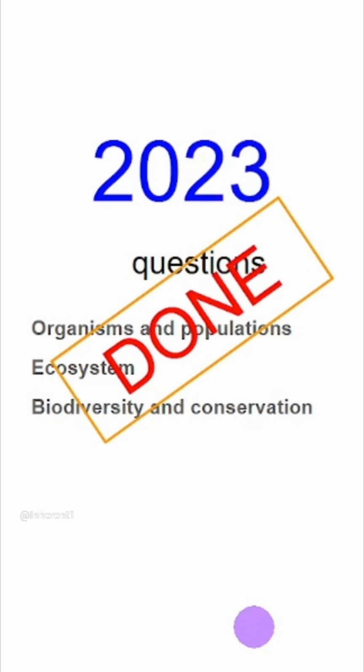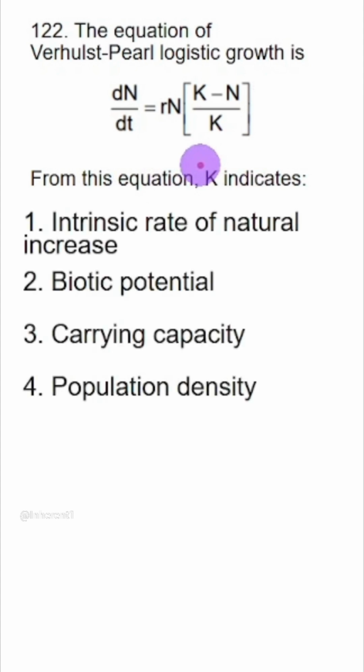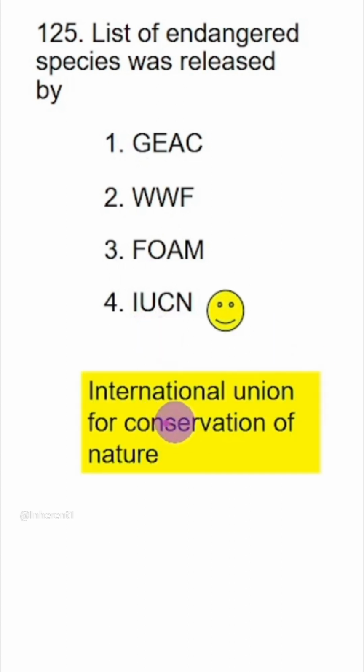Now we will continue 2024. Equation of Verhulst-Pearl logistic growth is this. From this equation, K indicates carrying capacity. So it differs from species to species. So option 3 is the answer. List of endangered species was released by. The answer is IUCN. It stands for International Union for Conservation of Nature.